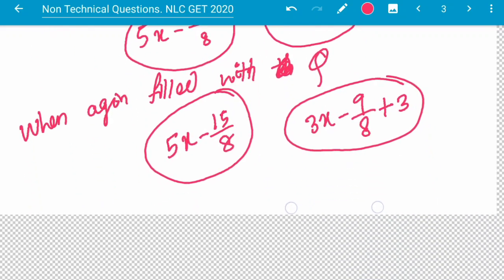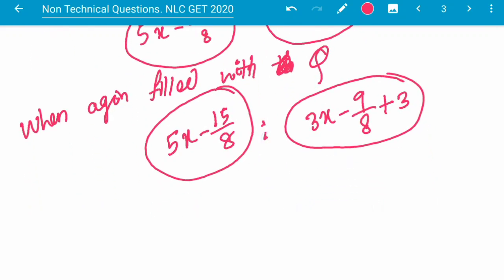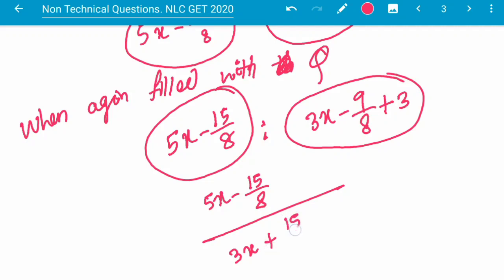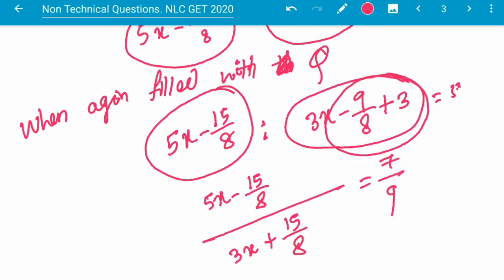So now the ratio is this to this. So this is given to be 5x minus 15 by 8 by 3x plus 15 by 8. Minus 9 by 8 plus 3 is equal to 15 by 8. So this is 7 by 9 given.